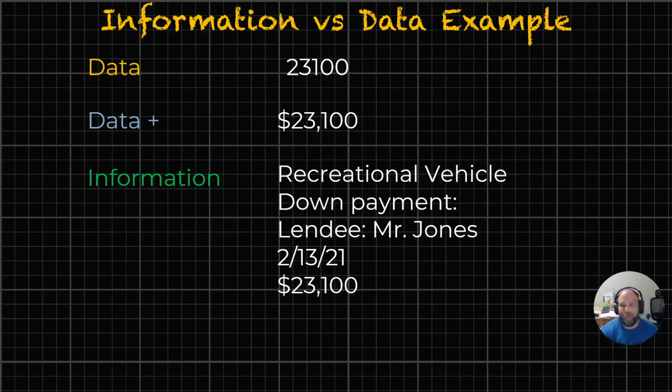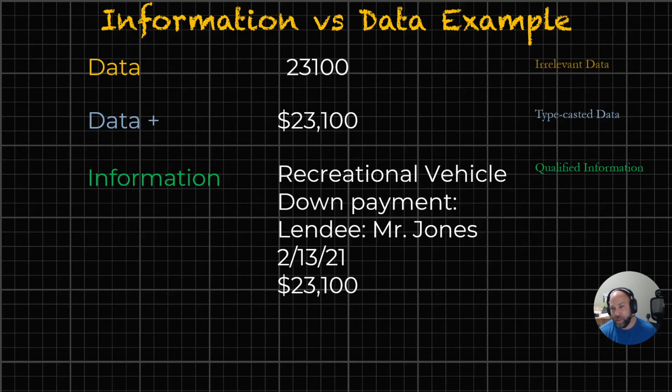An RV down payment to the lendee Mr. Jones that was made 2/13/2021 is $23,100. That's information. That's something conceptual. That's something that we've added value and meaning to. That's the difference between information versus data.